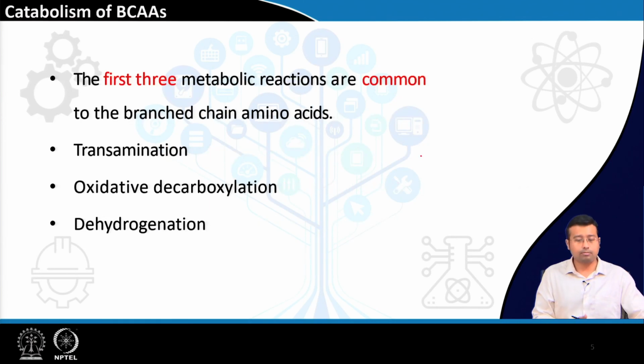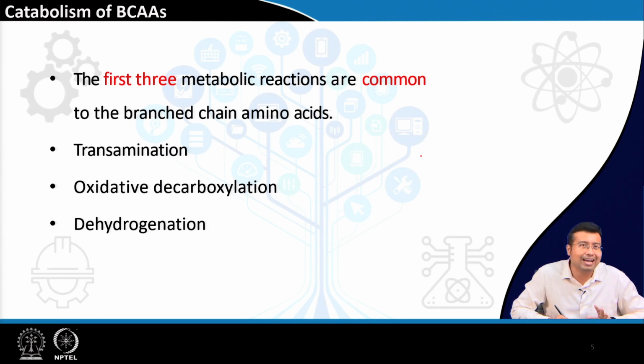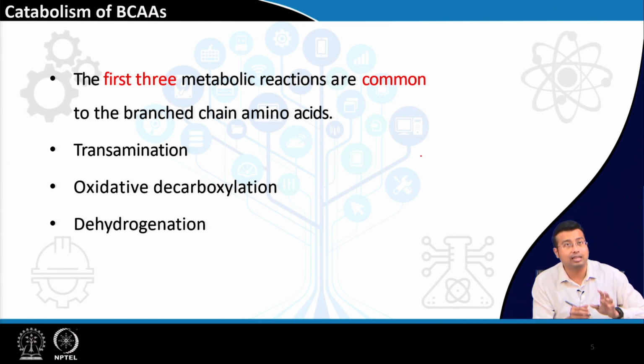So, if we look at the catabolism, since these are essential amino acids, there is no synthesis. So, we will only see how they are broken down in the system. It involves multiple steps. Each amino acid has its own way of being broken down, but the first three metabolic reactions are common, and in some cases the enzymes are also common.